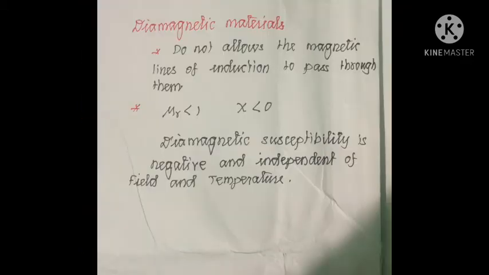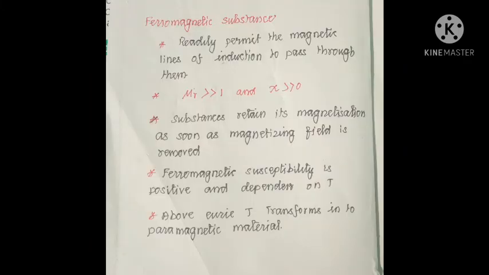Now the diamagnetic materials. Diamagnetic materials will not allow the magnetic lines to pass through them. Their magnetic susceptibility is negative, less than 0, and it is independent of magnetic field and temperature.